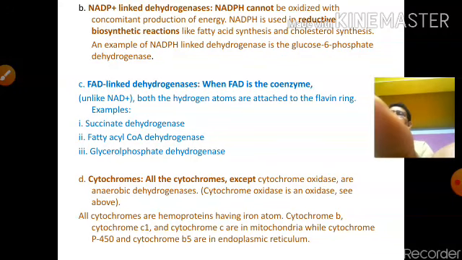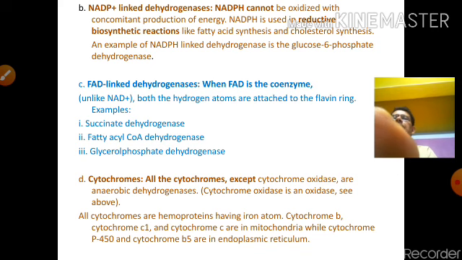Another group is the NADP plus linked dehydrogenases. Here NADPH cannot be oxidized with the concomitant production of energy. NADPH is used for reductive biosynthetic reactions like fatty acid synthesis and cholesterol synthesis. An example of an NADPH linked dehydrogenase is glucose 6-phosphate dehydrogenase.